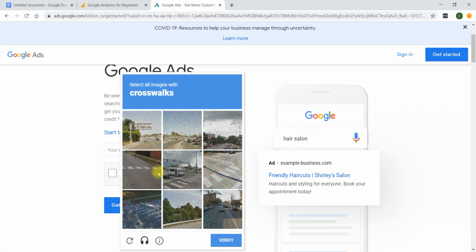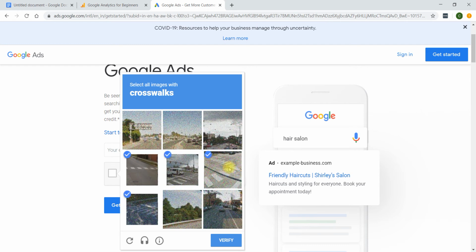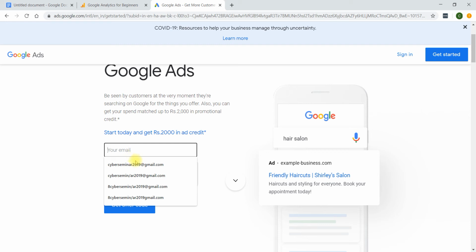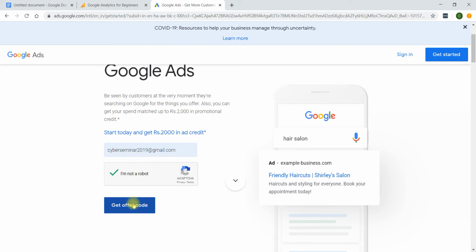It is asking for verification, you can see the crossroad. This may also be asked sometimes. You need not worry, just follow the instructions carefully, everything is written there. So I will go through this. Get offer code.